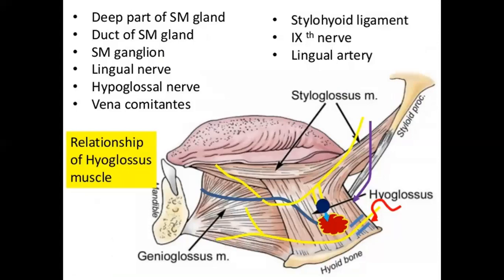You see here, the hypoglossal nerve is there. Among the deep structures, you have the submandibular gland, the submandibular duct, and the lingual nerve, which is a branch of the mandibular nerve. Along with the lingual nerve, the venae comitantes, the two lingual veins, are also there. Then the styloid ligament is there, the glossopharyngeal nerve is there, and the lingual artery is there. These are all the deeper contents in the digastric triangle.